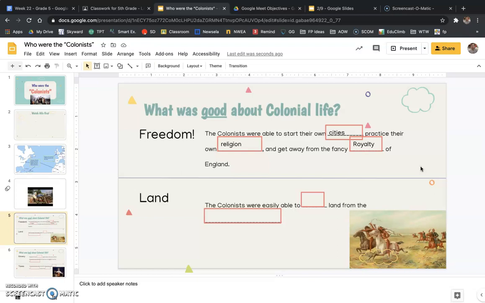They didn't want to have to worry about the king and who was going to be next, and are they a crazy person? Are they going to be a good king? They didn't want to deal with that anymore. They wanted their own freedom. Okay, so that was one good thing about colonial life.